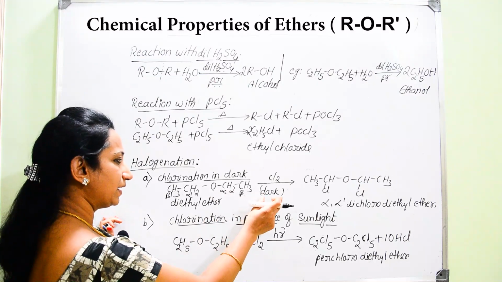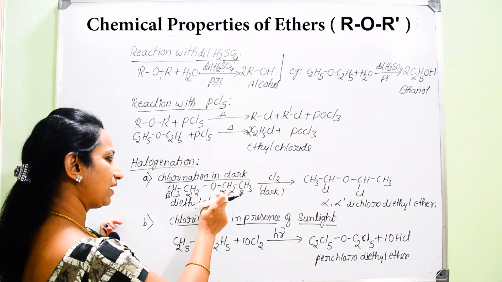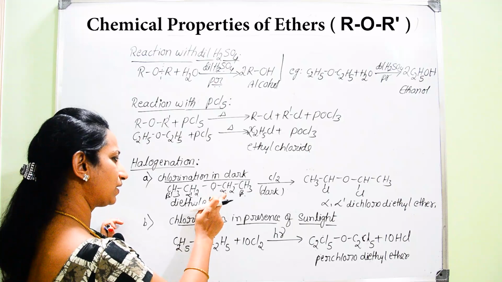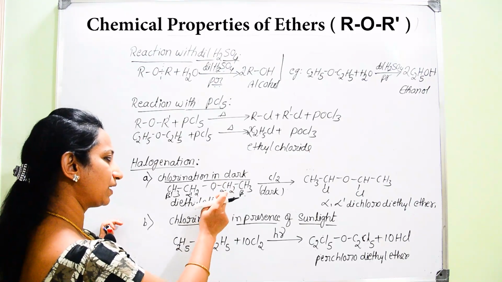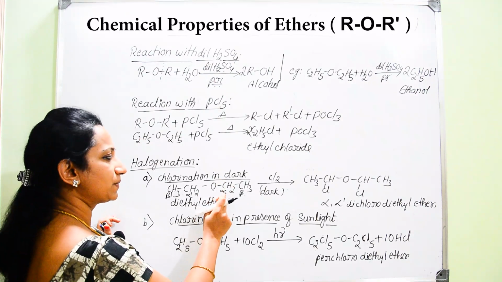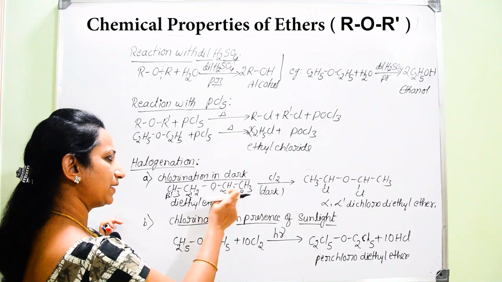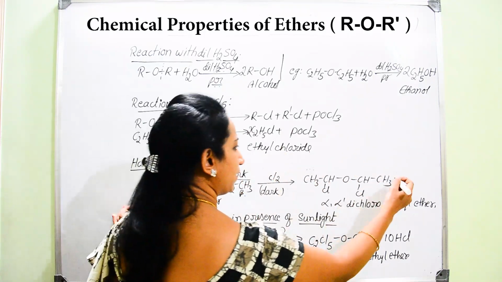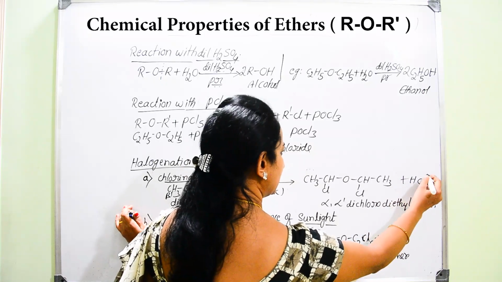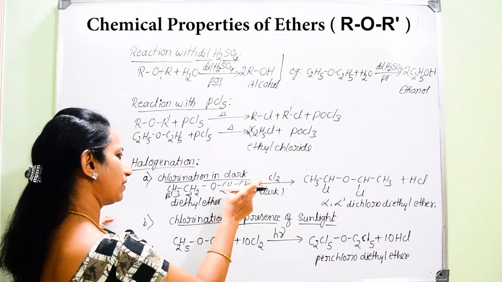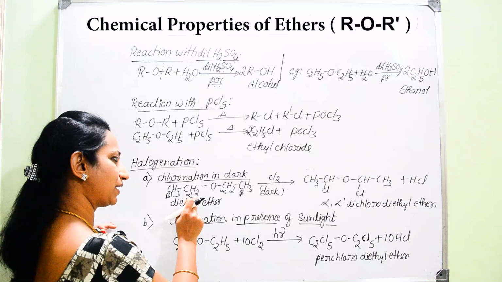So, in the dark condition, only the hydrogen atom at the alpha carbon atom, one hydrogen atom at the alpha carbon atom, gets substituted by chlorine. When that H combines with Cl, it will give off HCl. Similarly, another chlorine molecule will react with this hydrogen atom.